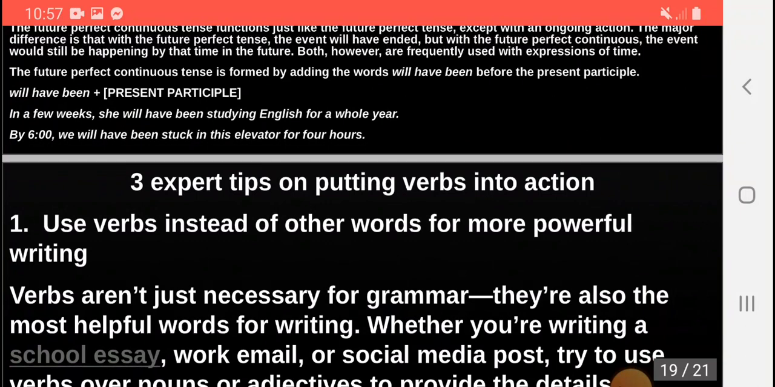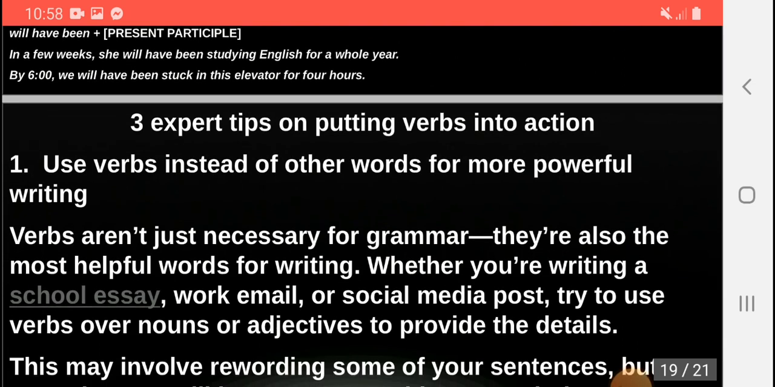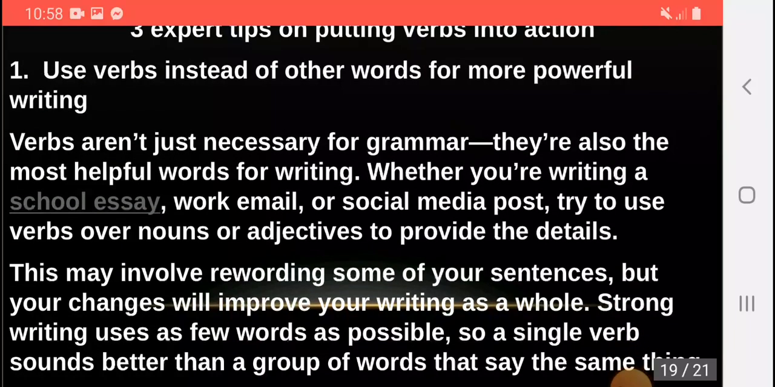Tip number 1. Use verbs instead of other words for more powerful writing. Verbs aren't just necessary for grammar, they are also the most helpful words for writing. Whether you are writing a school essay, a work email, or social media post, try to use verbs over nouns or adjectives to provide the details. This may involve rewording some of your sentences, but your changes will improve your writing as a whole.